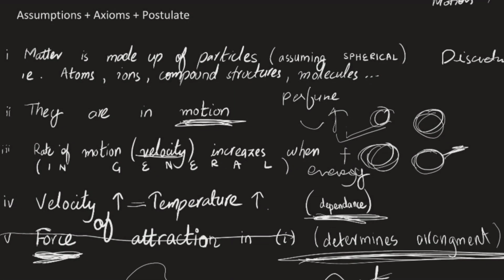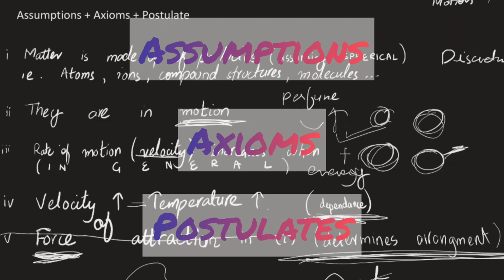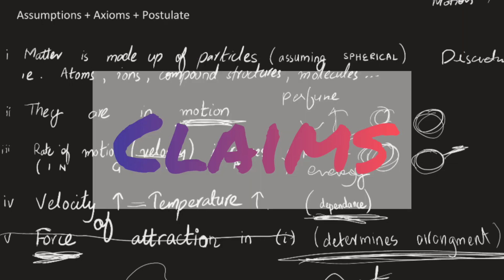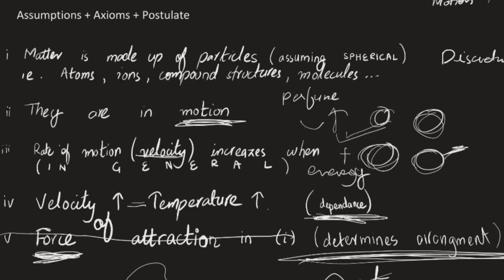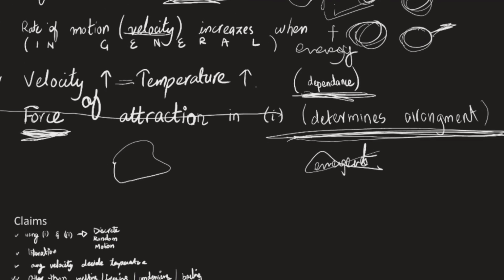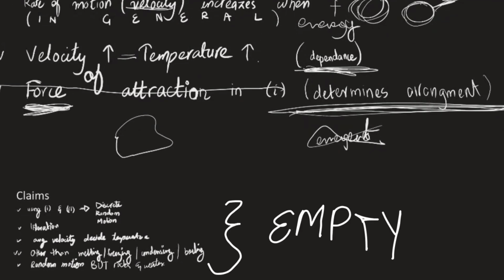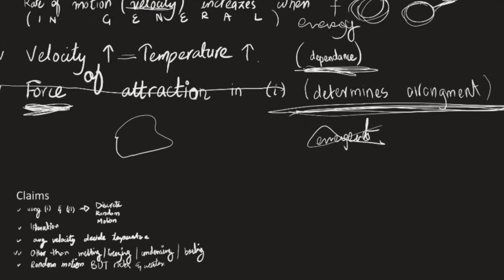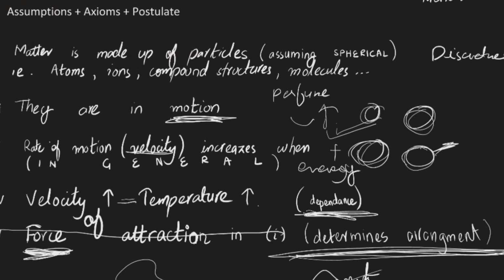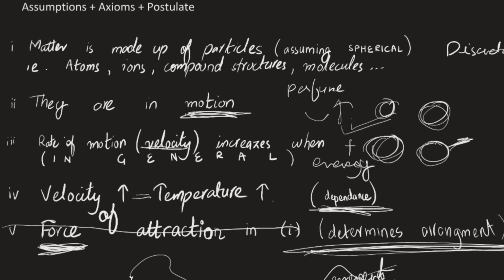So, last time we talked about the assumptions, axioms, and postulates, and we were going to continue into the claims right now. The claims, well, we are going to extract the claims out of the axioms or the assumptions. How? Well, I wanted to keep this canvas really empty because I wanted to use this section and then go back and forth in explaining how these two combine to give us a certain claim and these two combine to give us a certain claim. But okay, we'll work around that.